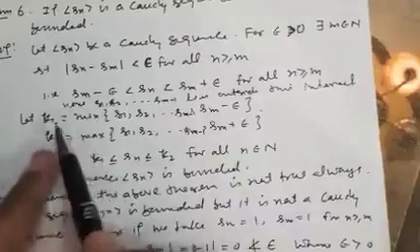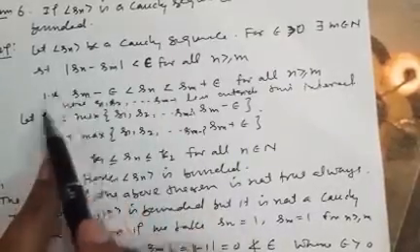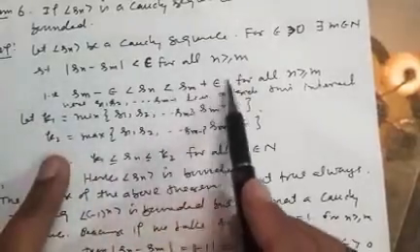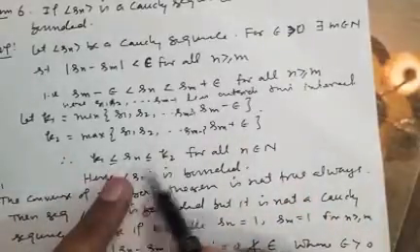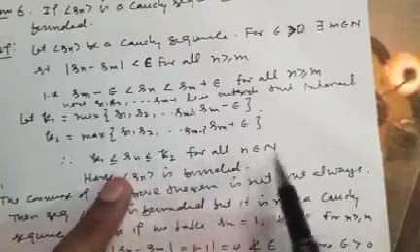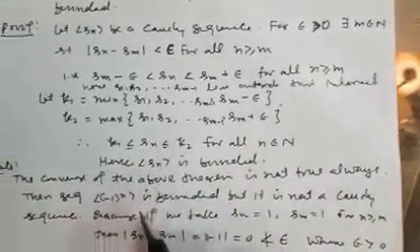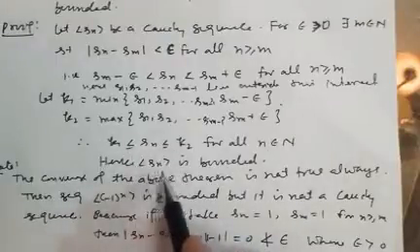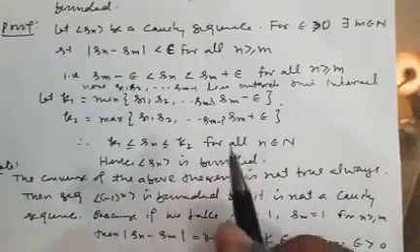Then K1 lies outside this interval on the left side, and K2 lies on the right side of this interval. So it means Sn lies between K1 and K2 for all n belonging to N. So here we can see Sn is bounded. It means every Cauchy sequence is bounded.